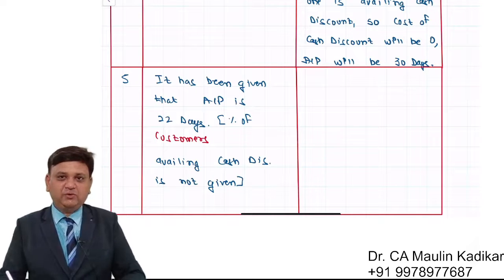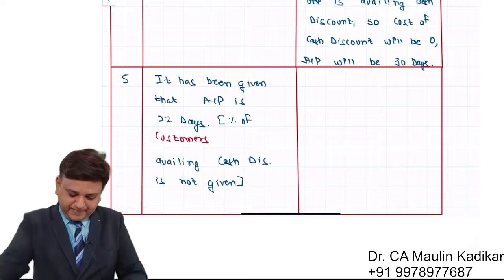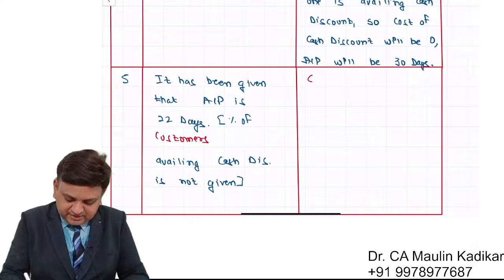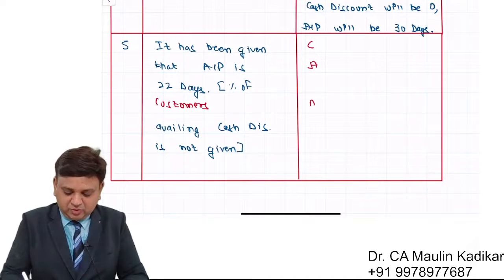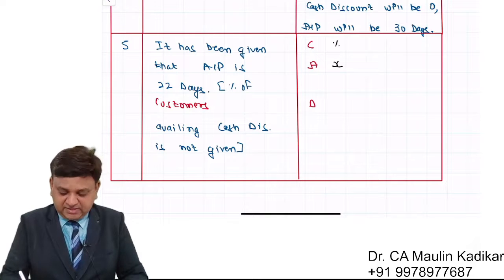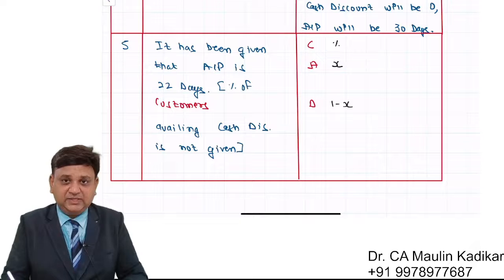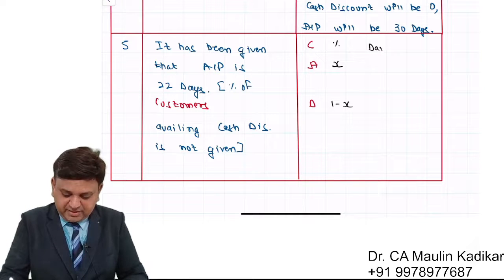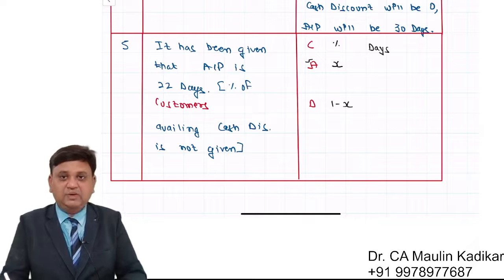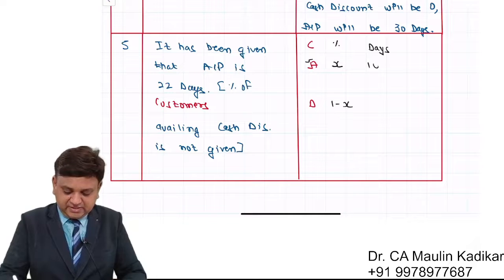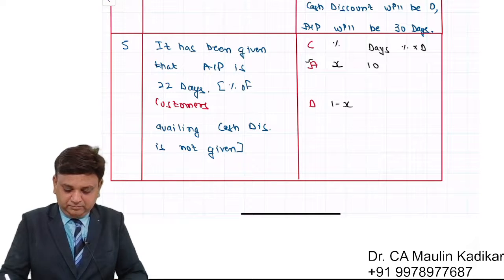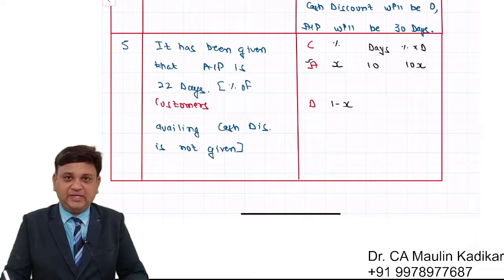So in this case, friends, how to do the answer? Let us understand. See, again, customers are divided into two parts: customers who avail cash discount and customers who do not avail cash discount. Percentage: let us say this is X and this is 1 minus X. Number of days: customers who avail cash discount have to make payment within 10 days, so it is 10x.